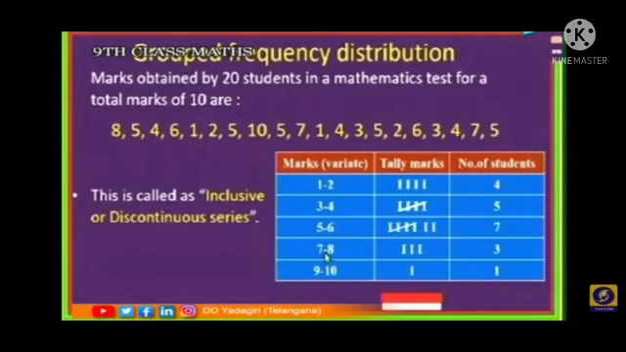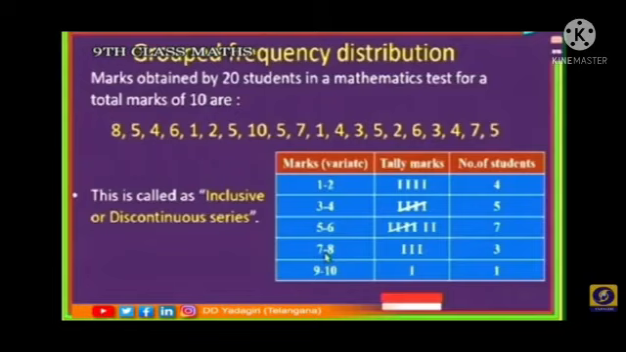So we write first the class interval, tally marks, number of students. 1 to 2 class interval: how many members got 1 to 2 marks? 4 members. Again 3 to 4, how many members got these marks? 5 members. 5 to 6, 7 members. 7 to 8, 3 members. 9 to 10, 1 member.